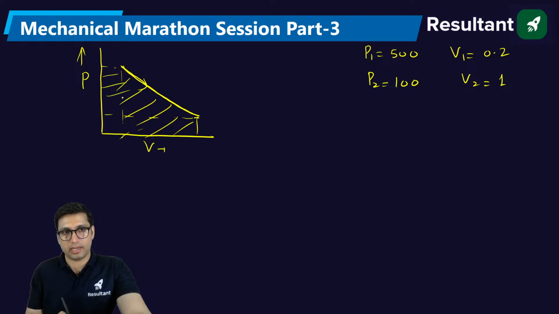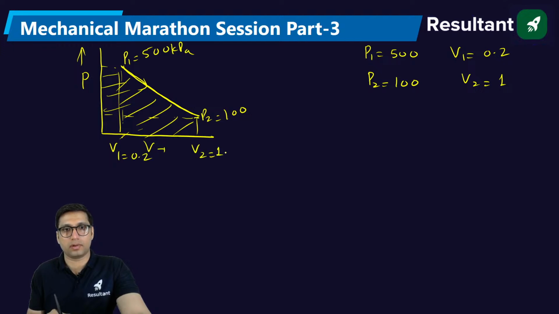Or if you get this area, this is P1, this is P2, this is V1, this is V2. So you can find the area covered, and you will get the answer of work.